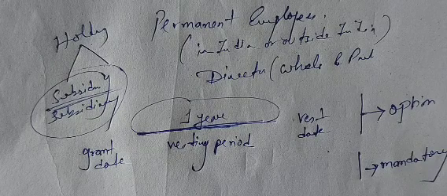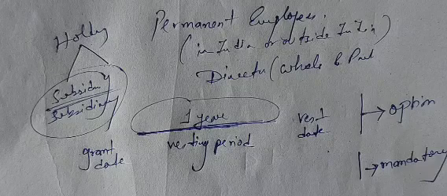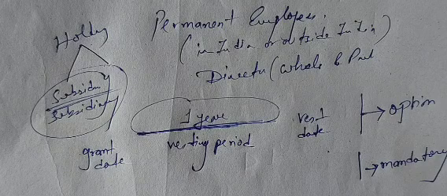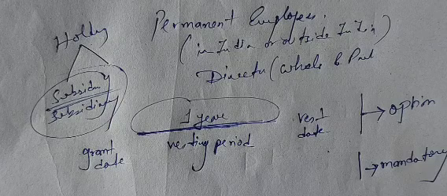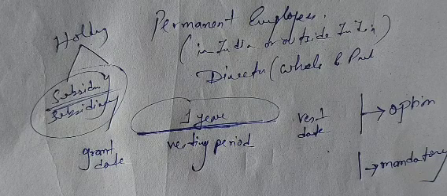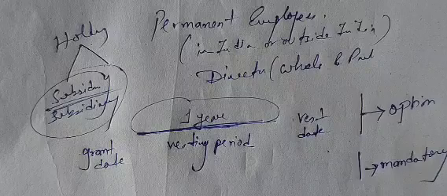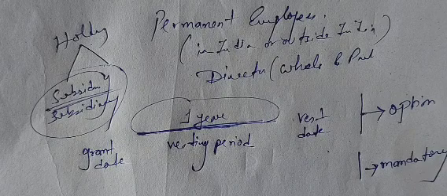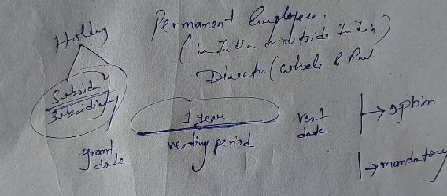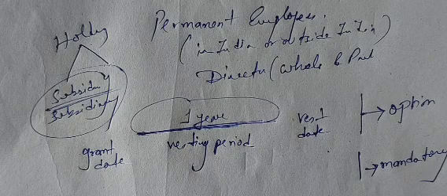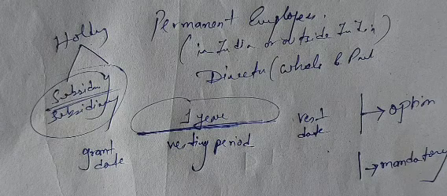Clear? So whenever the company is coming out with private placement, that is issuing shares to people other than the public, and when they are issuing to employees, they issue in two schemes. One is employee stock option scheme, one is employee stock purchase scheme. Both these are issued to whom? Both of these schemes could be issued to permanent employees, whether working in India or outside India, a director, full-time or part-time of the company or its holding company or subsidiary company. Okay, to them this can be issued.